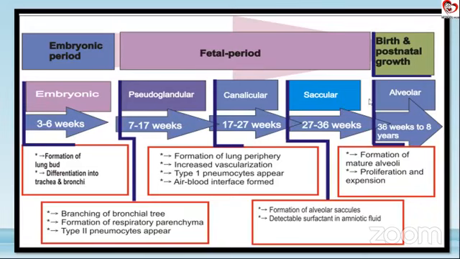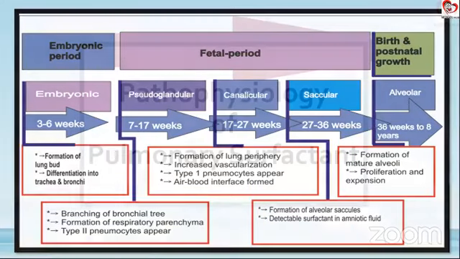So these are the important embryological concepts about the lung that we have to remember before we even think about the pathology. Now that we are clear about this, we know that the type 2 pneumocyte, that is surfactant production, begins somewhere around here and continues till here, and depending on the prematurity of the baby, we have the deficiency of surfactant.